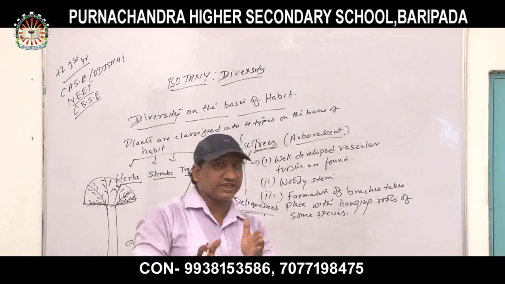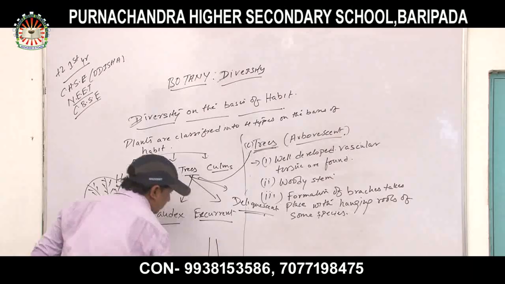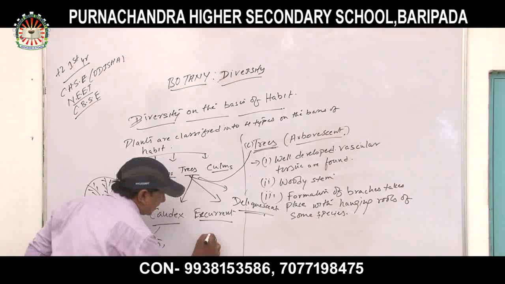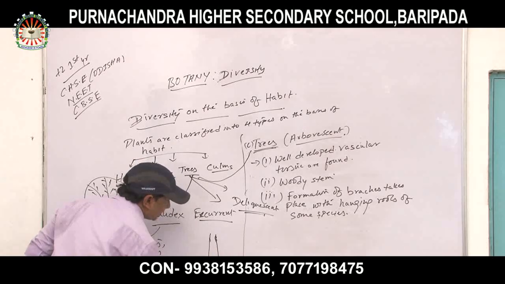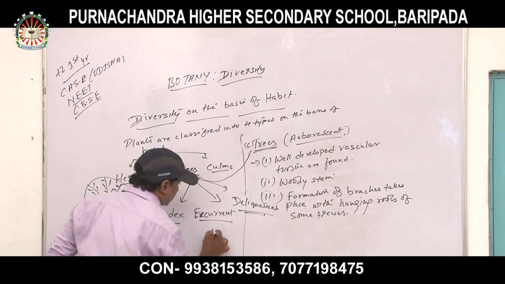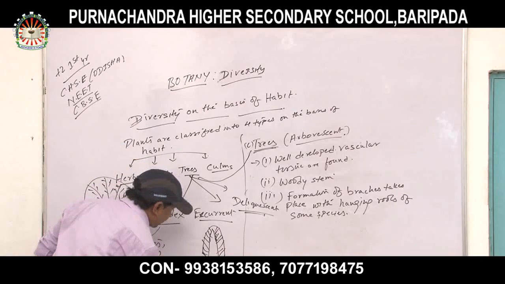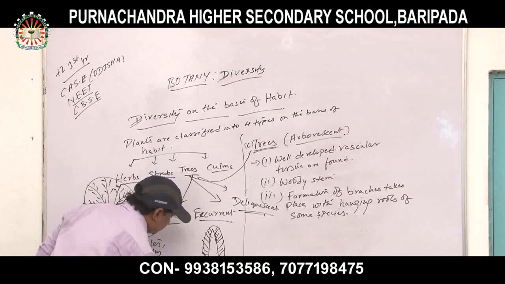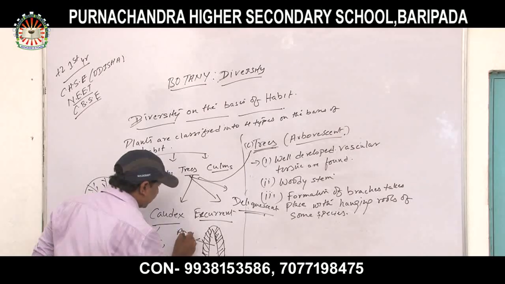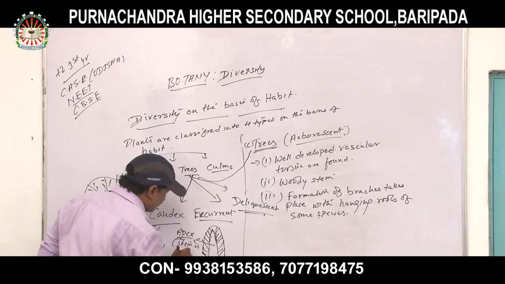Look here: the base is broader and the apex is narrower. This kind of plant is called excurrent.